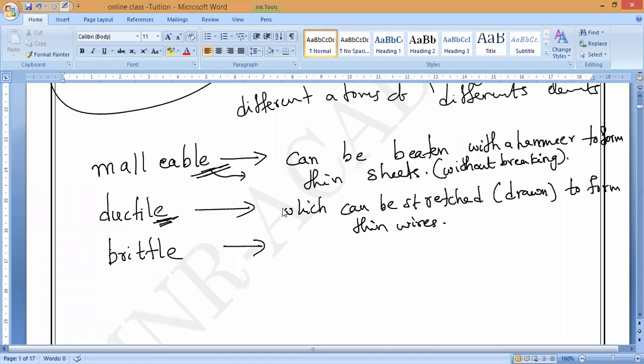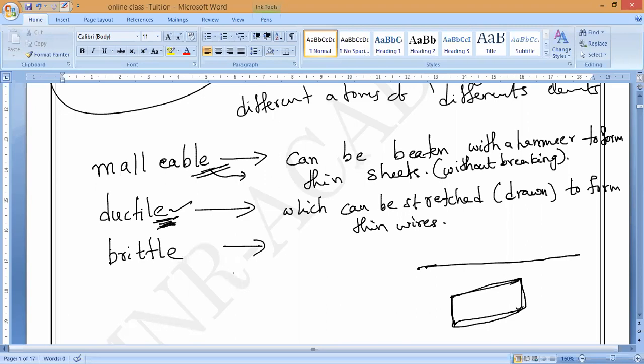Do you understand, Karthikeyan? Malleable means like, suppose, a copper bottle. Have you seen the copper bottle? Yes or no? Yeah, like that. That is what you should remember. Thin sheets, like a paper, they will make. Like aluminum foil. Have you seen the aluminum foil packing? Yes, sir. That is called malleable in nature. Now, ductile means we are stretching into thin wires, like these wires we are making. That is called ductile in nature.